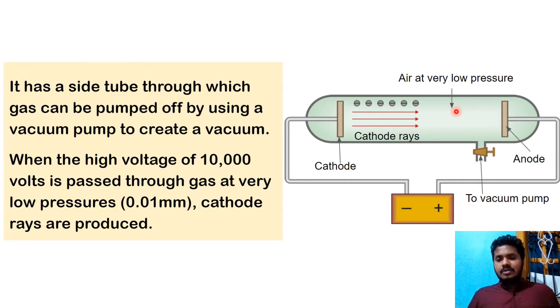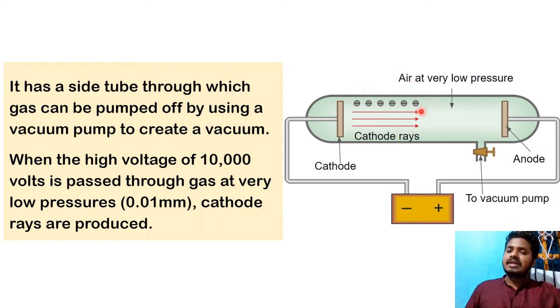I'm saying something because at that moment they did not know what that something was. Now we know that it is the electron, because at that high voltage electrons will be kicked out from the cathode side. You can see these electrons, got it? At that moment they did not know what was coming out, and it came out only under two conditions: applying very high voltage and maintaining very low pressure. They did both, and that thing came out. I'm mentioning once again, that thing was nothing but the electron, and because of low pressure the gases are good conductors, so it was moving.